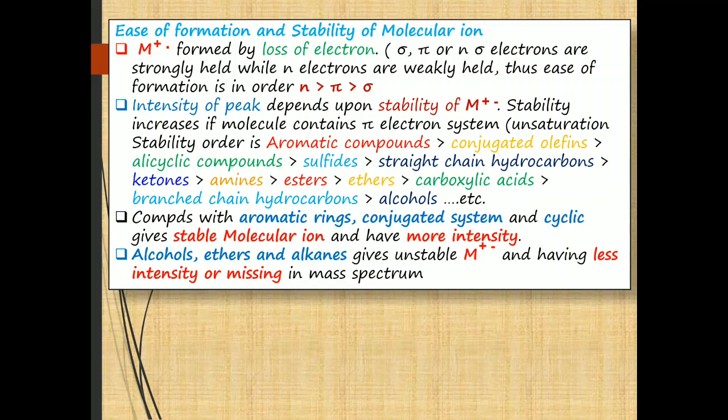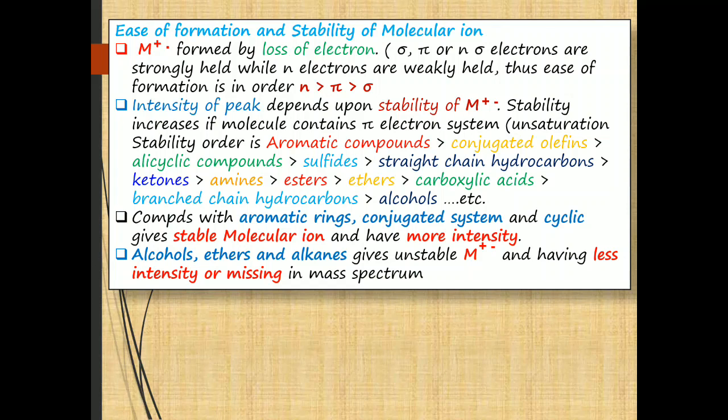Therefore, the ease of formation of molecular ion is in the order: a compound having non-bonding electrons gives it more readily than pi electrons, and pi electrons more than sigma electrons. This molecular ion gives a molecular ion peak in the mass spectrum, from which we can easily determine the molecular weight, that we have studied.